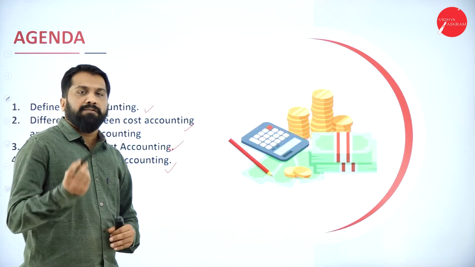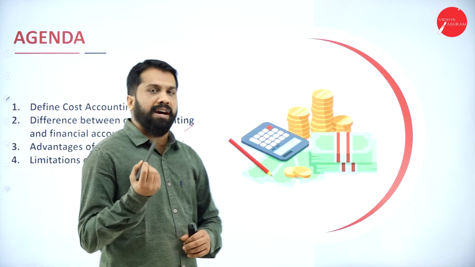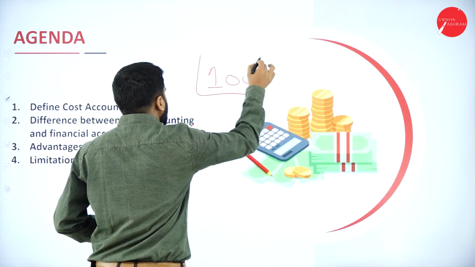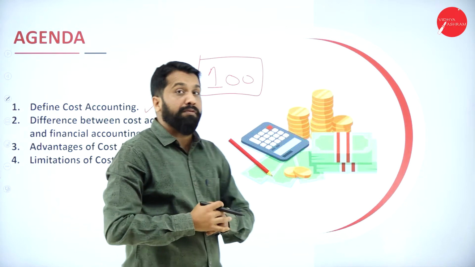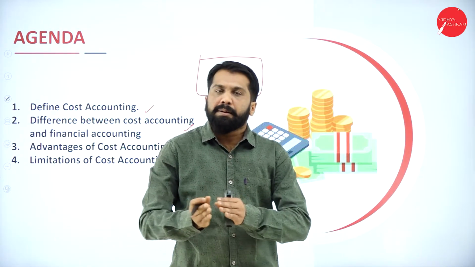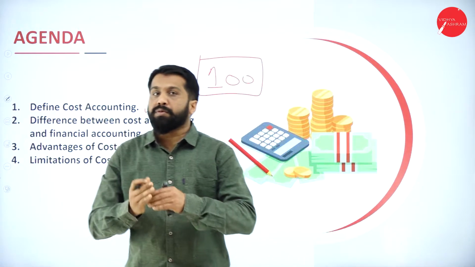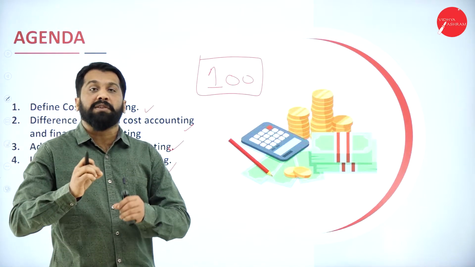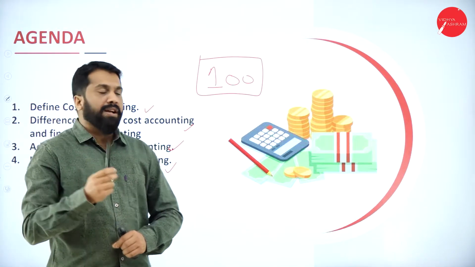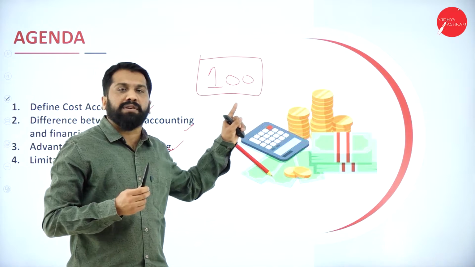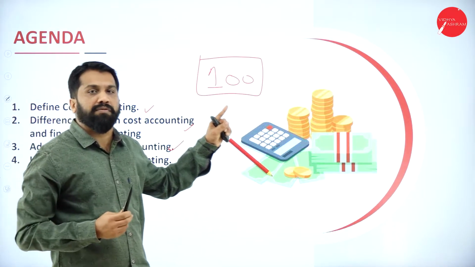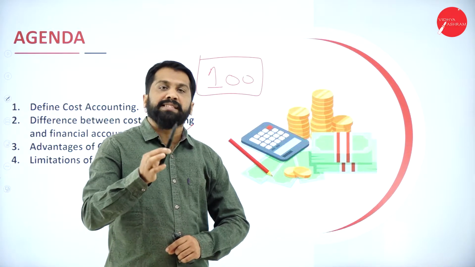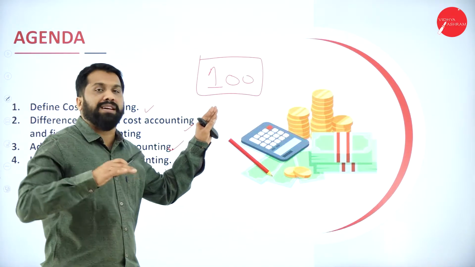For example, for this pen, we are selling for 100 rupees. We are selling for what price? 100 rupees. So, how do we fix the price of 100? Behind that, there will be some small work. What is that work? You have to calculate how much you have spent for this. Without profit, you cannot sell this for 100. If you bought it for 150, can you sell it for 100 rupees without using it? If it is a second hand or old one, you can sell it for a lesser price.